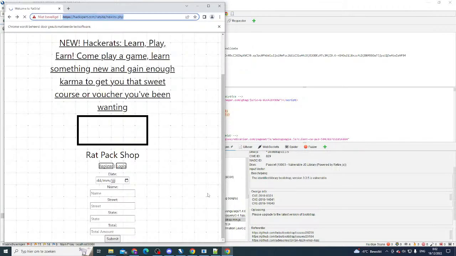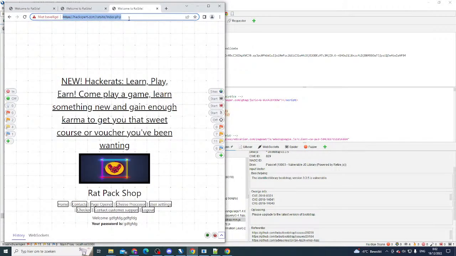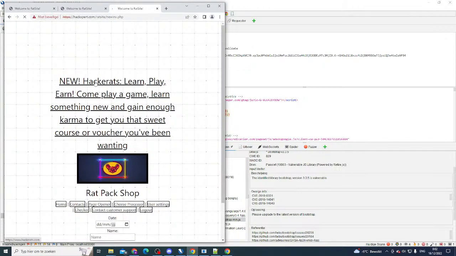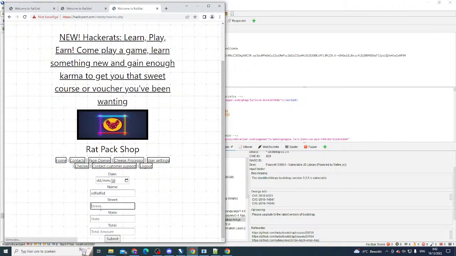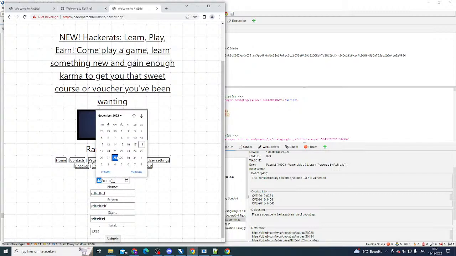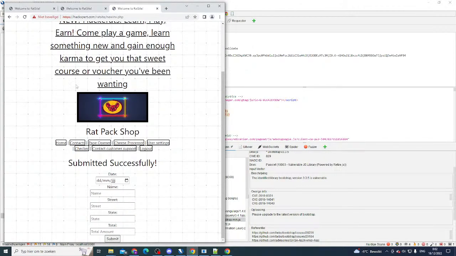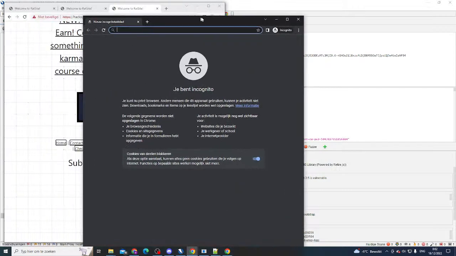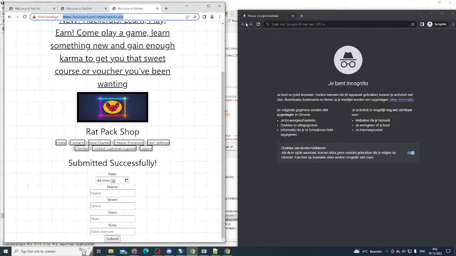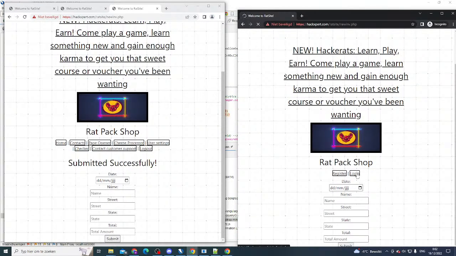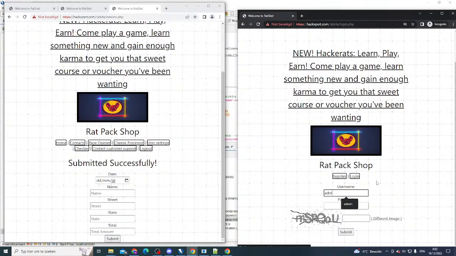We need to paste that in here, because here we are logged in as our low privileged user, and now we see that we don't have invoices. Let's put a date in there that is actually valid. There we go. And what I'm going to do now is log into my private browser, because that'll be a little bit easier to track the two things. So we have our private browser here where we're going to log in as our administrator, and this is broken access control that I'm going to be testing for now.